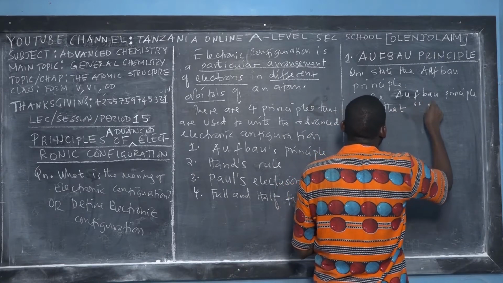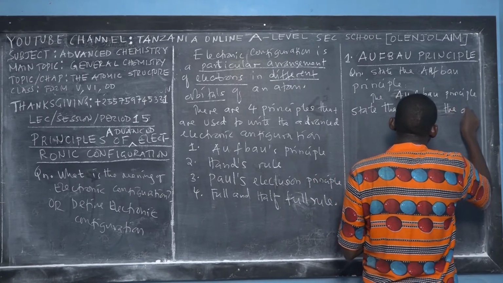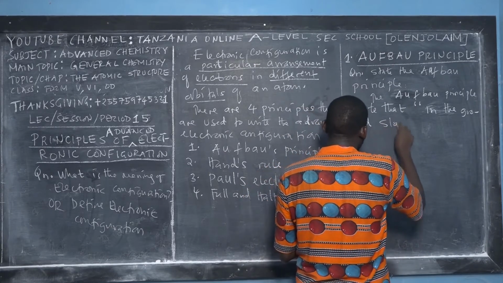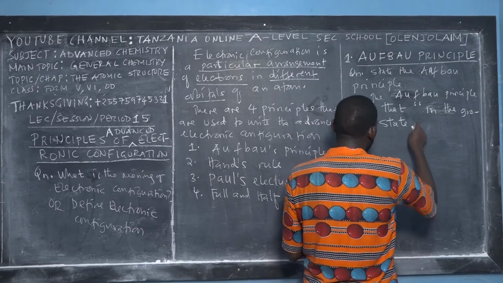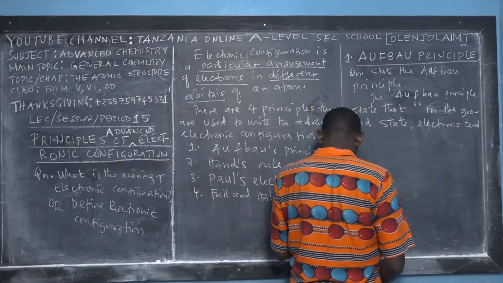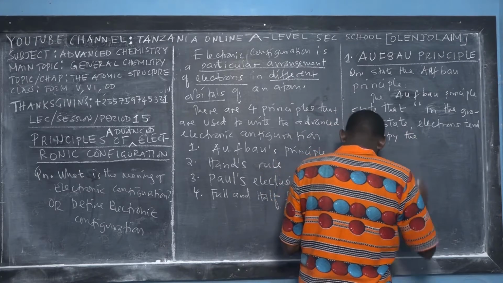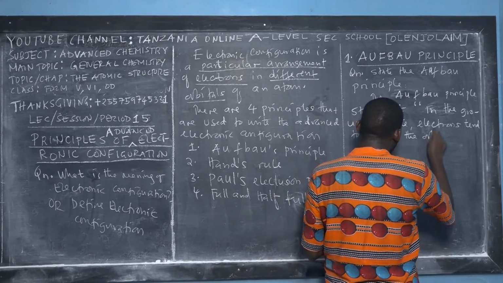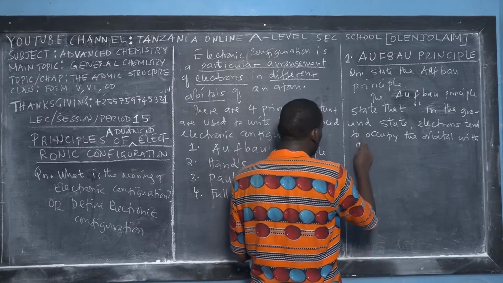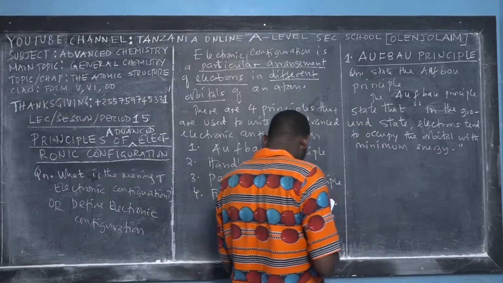I would like to quote it: in the ground state, electrons tend to occupy the orbital with minimum energy. This is the end of the Aufbau principle.